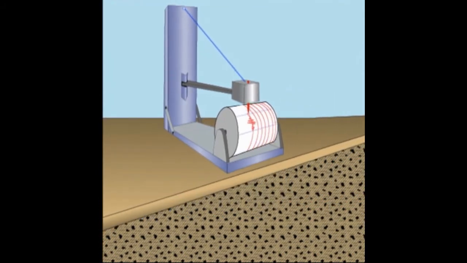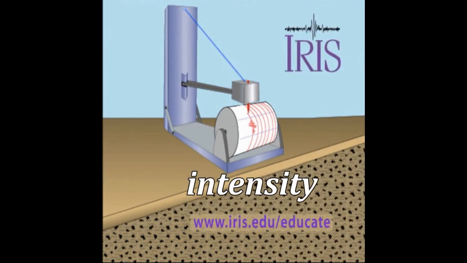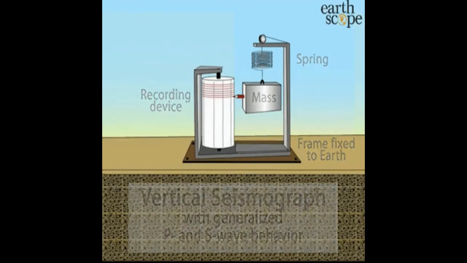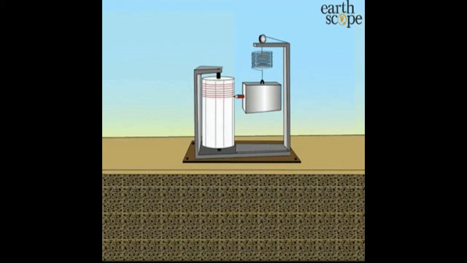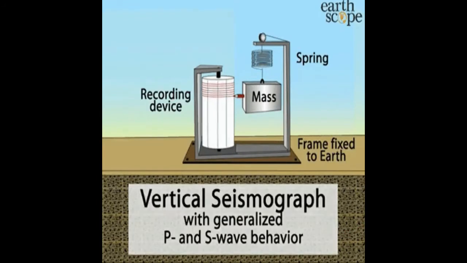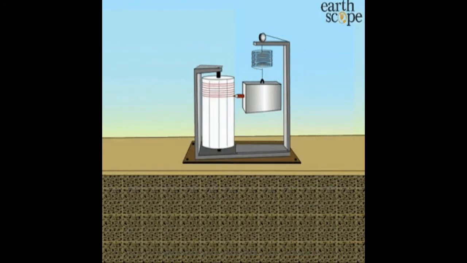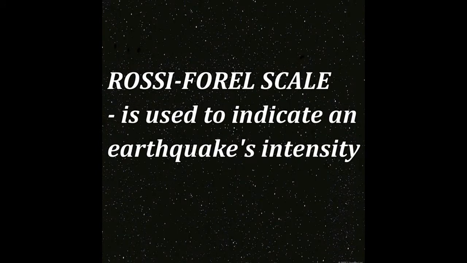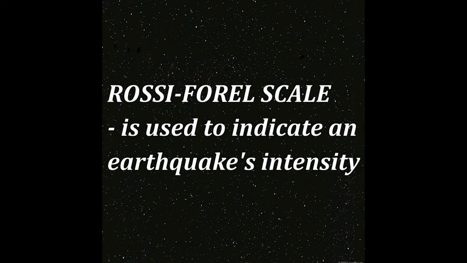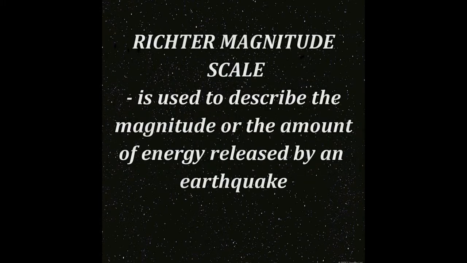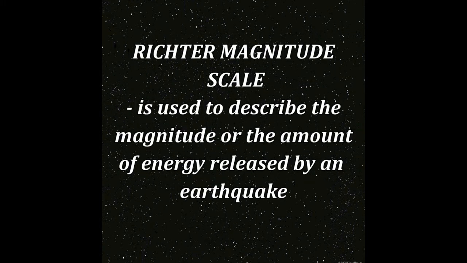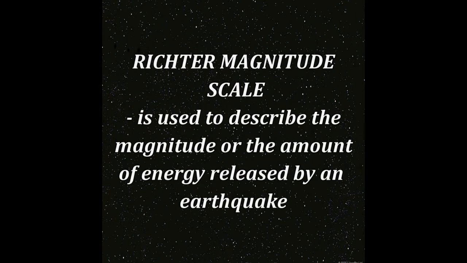An earthquake is described by its magnitude and intensity. The energy released by an earthquake from its focus is called magnitude, while the degree of shaking of Earth in any given place is called intensity. The Rossi-Forel scale is used to indicate an earthquake's intensity, while the Richter magnitude scale is used to describe the magnitude or the amount of energy released by an earthquake.